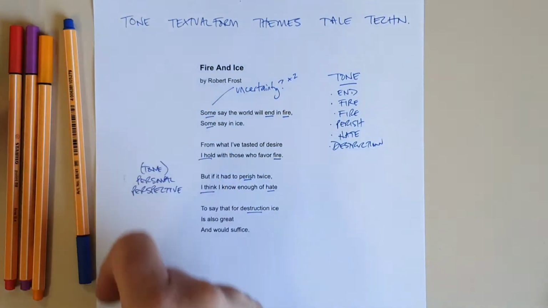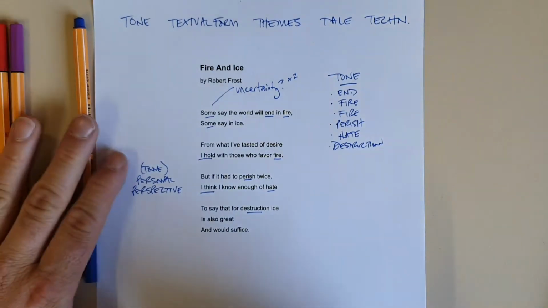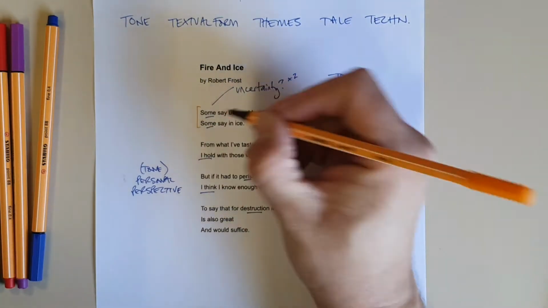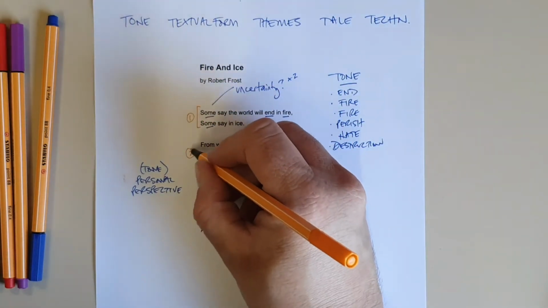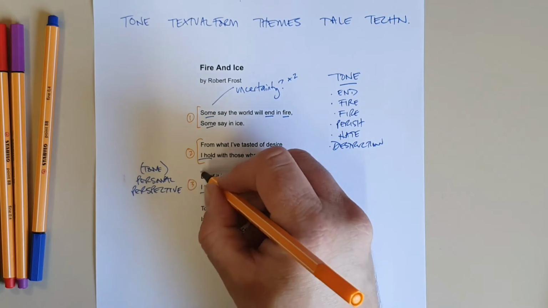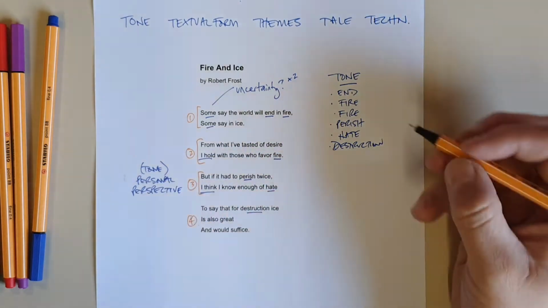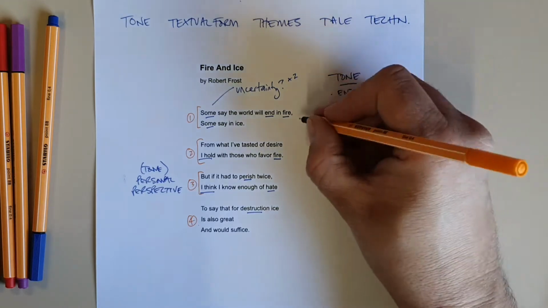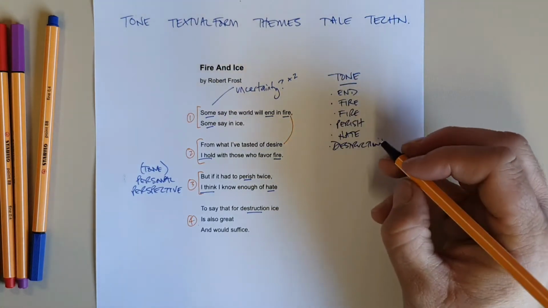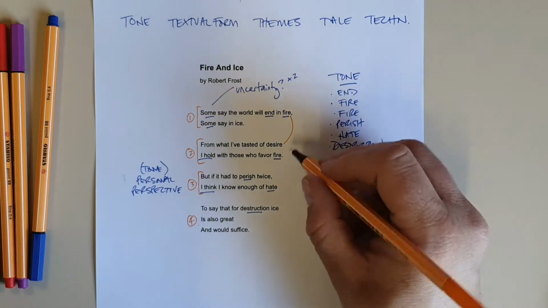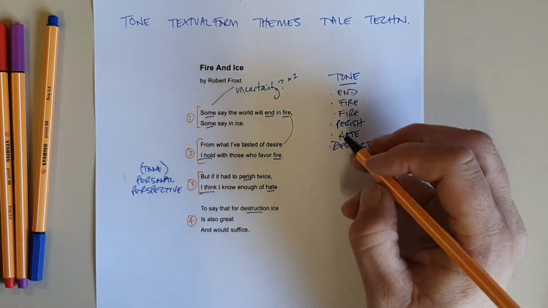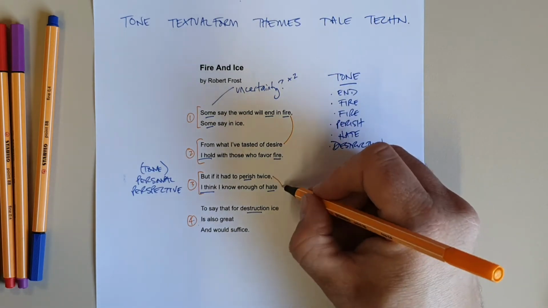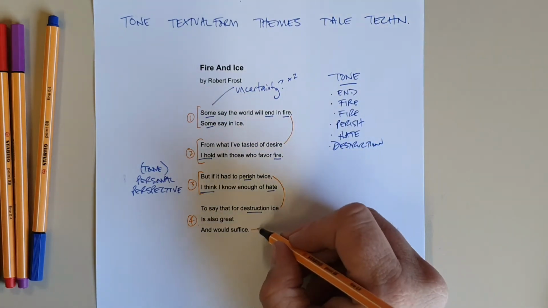Okay, next thing I'm going to do is I'm going to do textual form. I'm going to change colours this time, just so that I can see things that are different. And so I've got 4 stanzas. All right, stanza 1, stanza 2, stanza 3, and stanza 4. And interestingly, we've got some words that rhyme. So we've got fire and desire. We've got, it doesn't work here, twice hate. Fire, desire, fire, twice ice. So these 2 rhyme. Okay, and then you've got suffice as well.